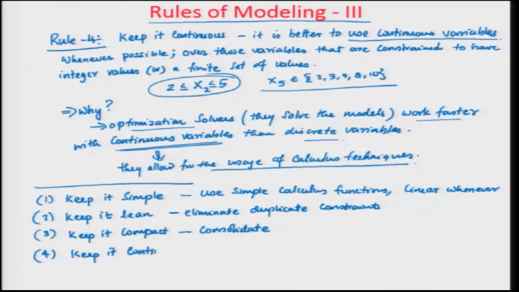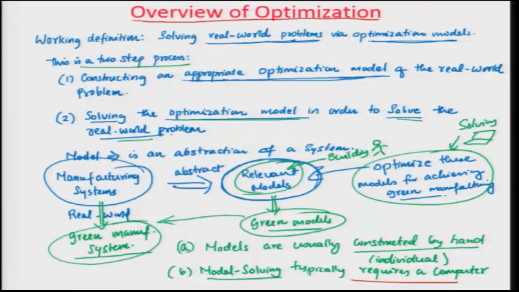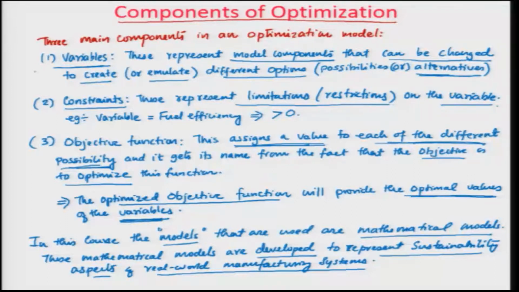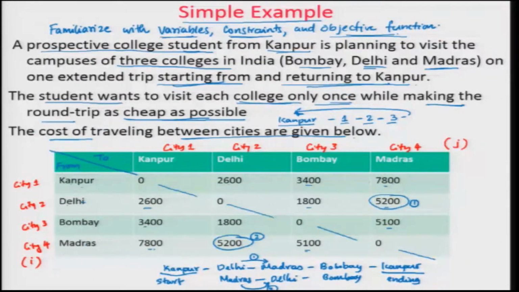Whenever possible, use continuous variables, or let's put it as real variables, over discrete variables. So this whole thing we have covered in the class so far today is the main aspects of optimization. We talked about the components of optimization as the variables, the constraints and the objective function, and we took a simple example of a college student moving from one city to another.